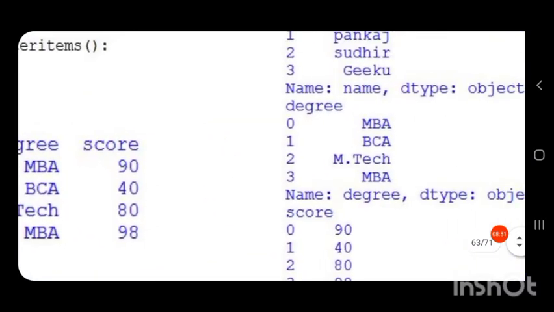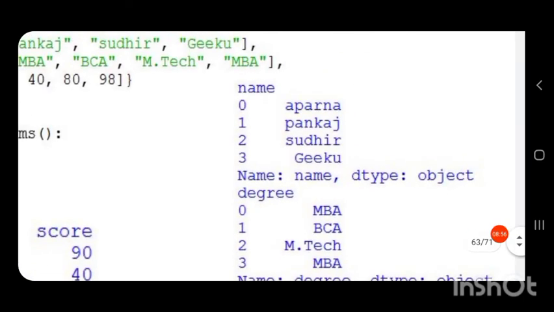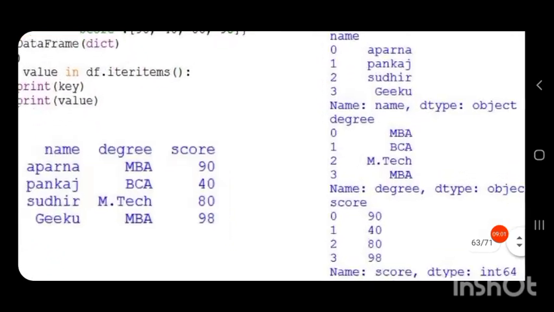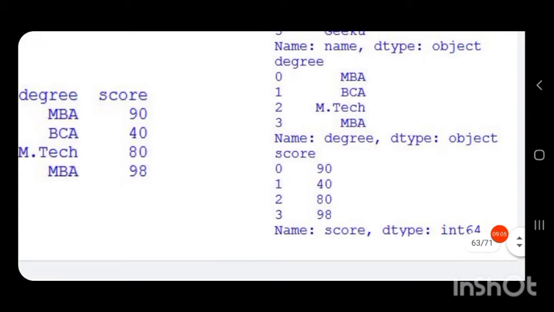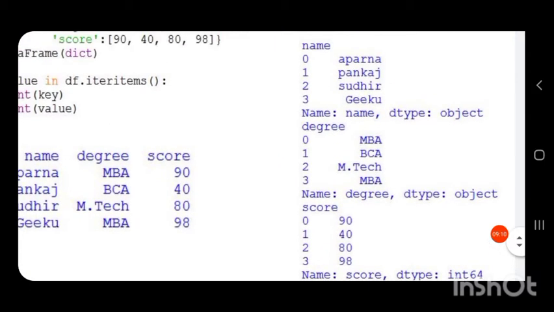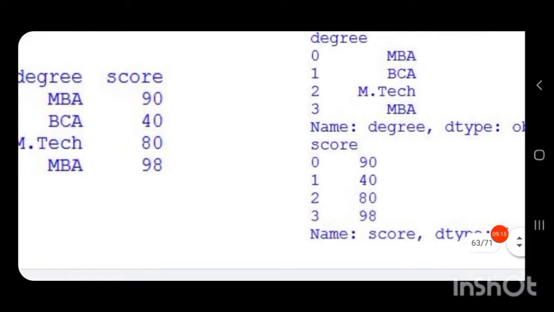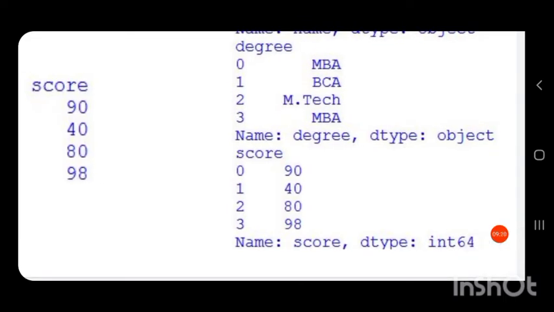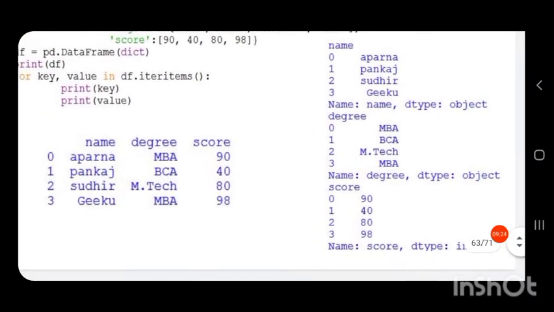Here name means the name of the column, and the data type of the column. Then again here also name and its data type. Name is degree, its data type is object, because it is a series object, so it is written object. Then here also the name is score and data type is int 64.